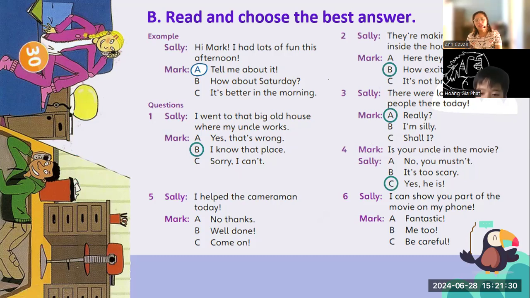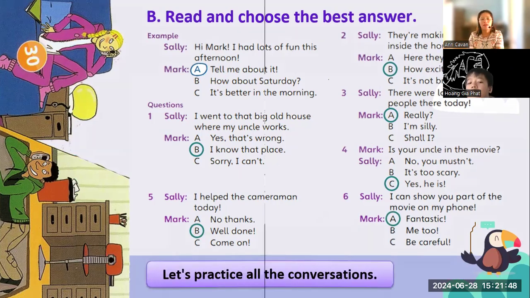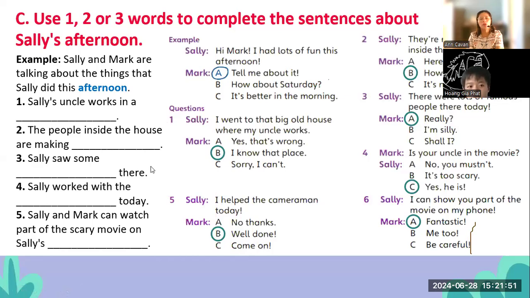Okay, I can show you part of the movie on my phone. Fantastic. Okay, it is fantastic. Very good. Your answers are all correct. Great job, Kim. Okay. So here we have up to 3 conversations about Sally's afternoon. Please try. Sally and Mark are talking about the things that Sally did this afternoon. What did Sally do this afternoon?